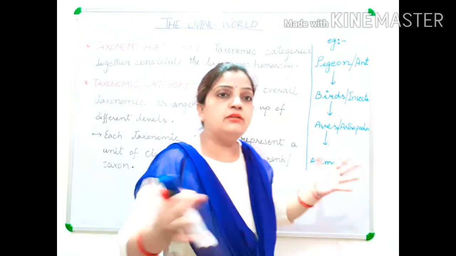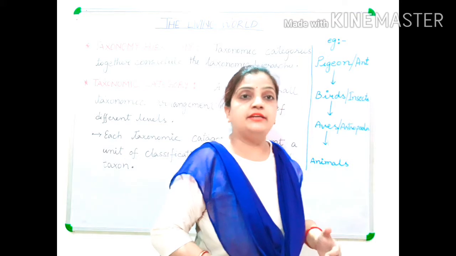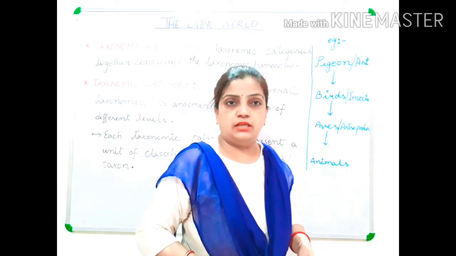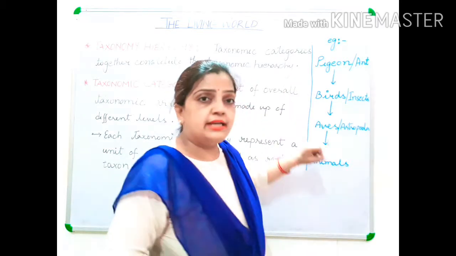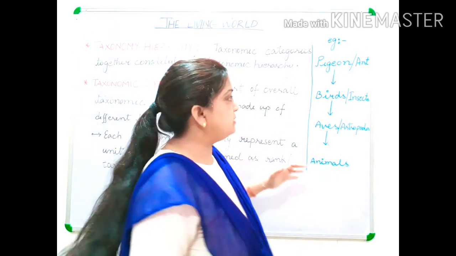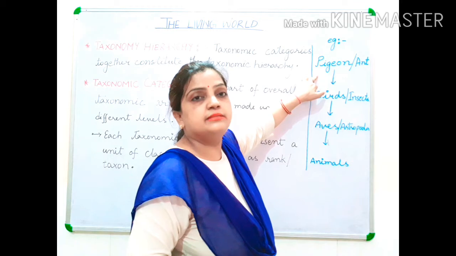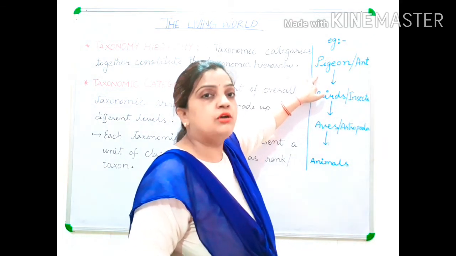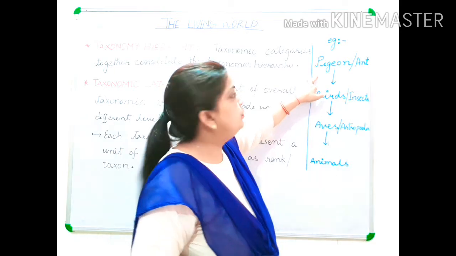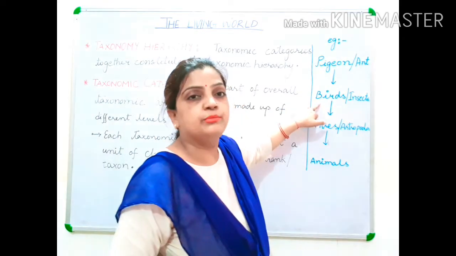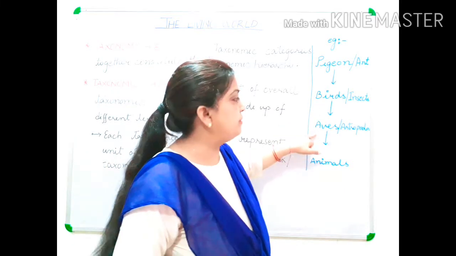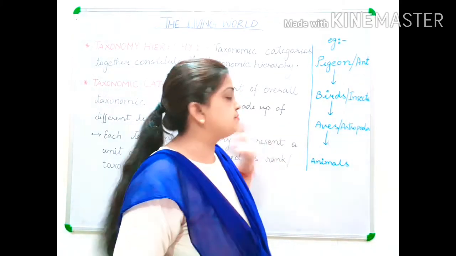There are a lot of birds like sparrow, crow, different birds. So it is not that bird is only one, but we classify based on characteristics similar to the birds. Depending on that, we keep the pigeon in the taxonomic category birds. Now birds are kept in the taxonomic category Aves, and Aves are kept in the animals.